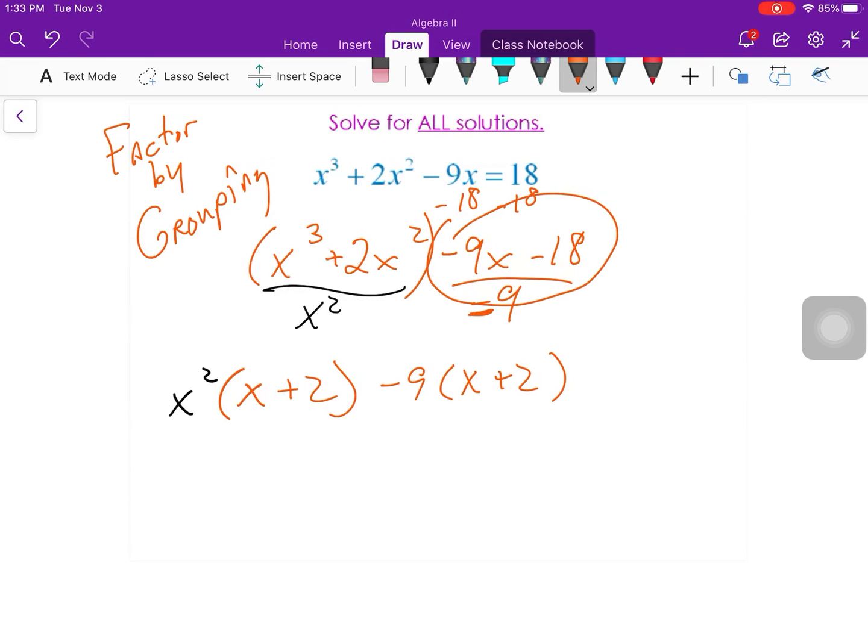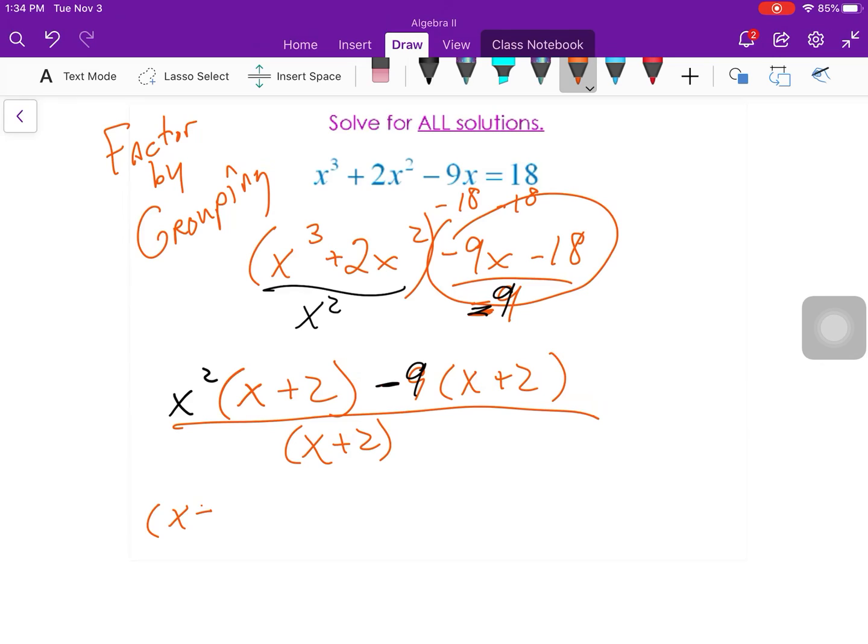So 9x divided by negative 9 is positive x. Negative 18 divided by negative 9 is positive 9. I want to color code that as the minus 9. So those 2 things I took out in black were my greatest common factors of the 2. Now, my greatest common factor of the whole thing is x plus 2.